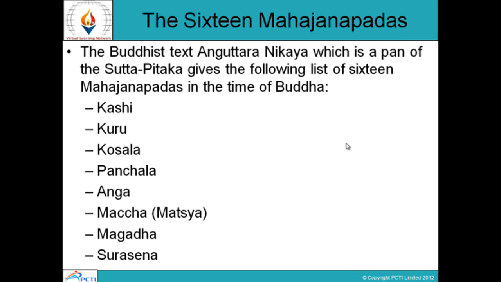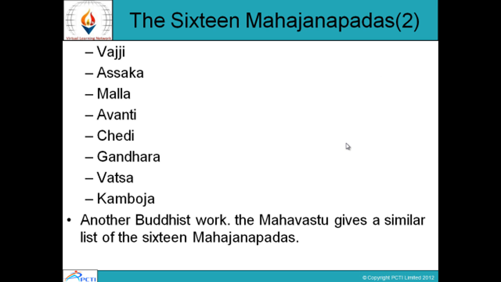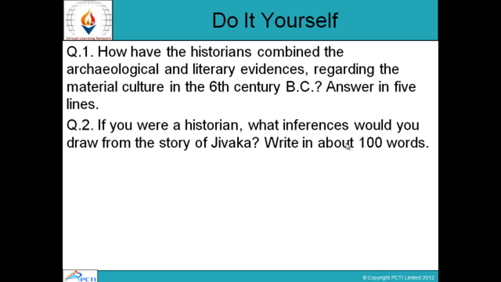The 16 Mahajanapadas. The Buddhist text Anguttara Nikaya, which is a part of the Sutta Pitaka, gives the following list of 16 Mahajanapadas in the time of Buddha: Kashi, Kuru, Kosala, Panchala, Anga, Matsya, Magadha, Surasena, Vajji, Assaka, Malla, Avanti, Chedi, Gandhara, Vatsa, Kamboja. Another Buddhist work, the Mahavastu, gives a similar list of the 16 Mahajanapadas. That was all about Janapadas and Mahajanapadas.